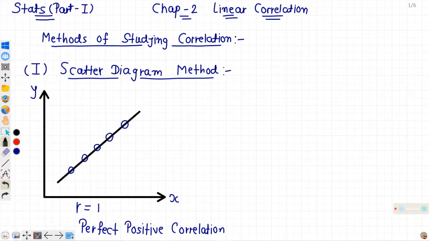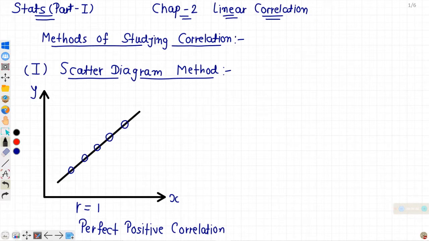So here the change will be in the same direction, in the same proportion. If the value of x increases by 2 units, then the value of y will increase by 4 units, for example. If the value of x increases by 4 units, then the value of y will increase by 8 units. So the change will be in the same direction, in the same proportion. So all the points will be on a line. That's why it is known as perfect positive correlation.